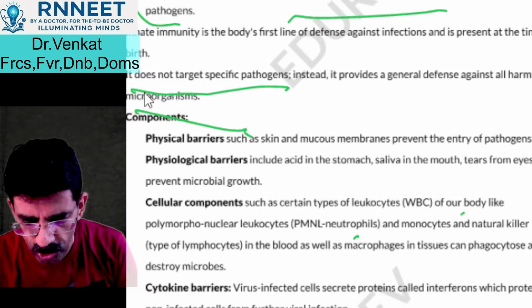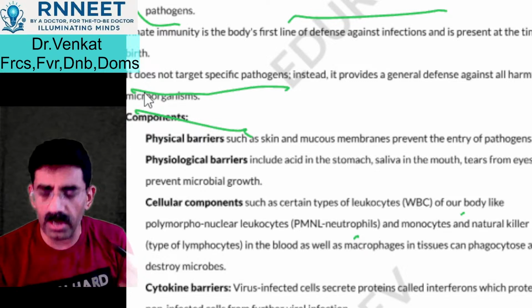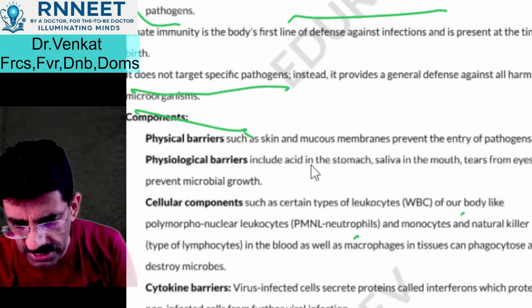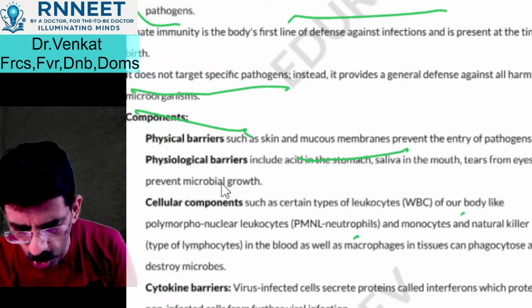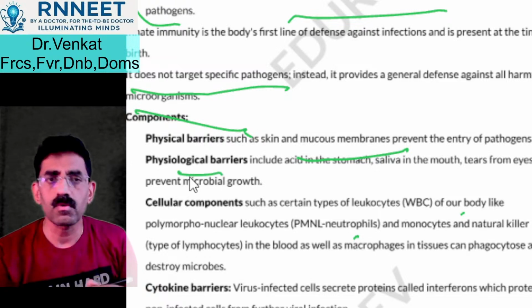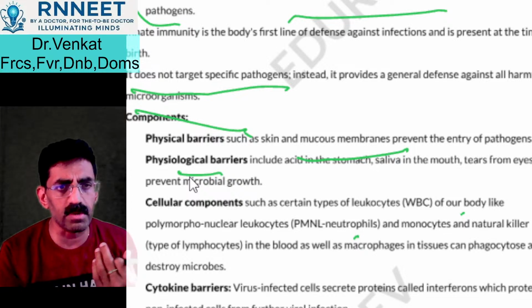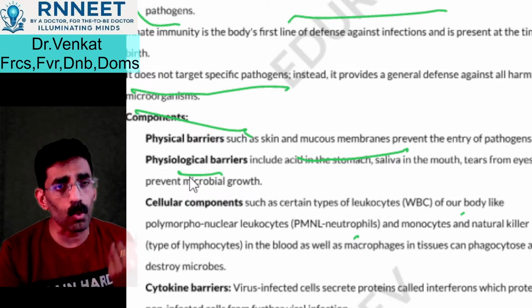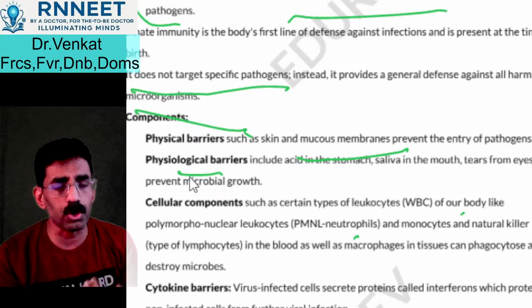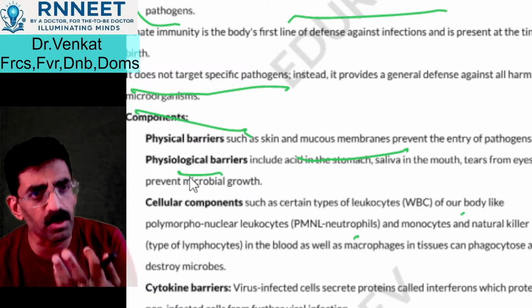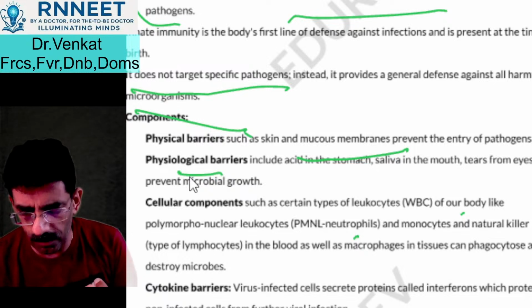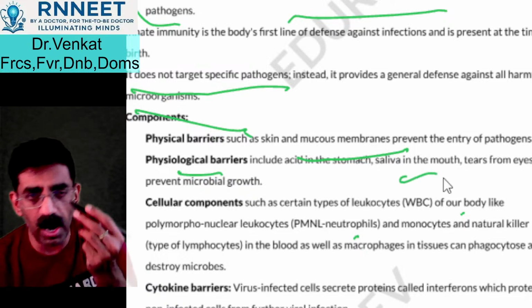What are the different barriers that you know? The physical barriers, yes, skin and mucous membrane. The physiological barrier, what are they? They help to fight disease. Physiological barrier means a barrier which helps you control infection due to the presence of different secretions, like the mucous membrane of the mouth, where saliva is formed, and tears from the eye.